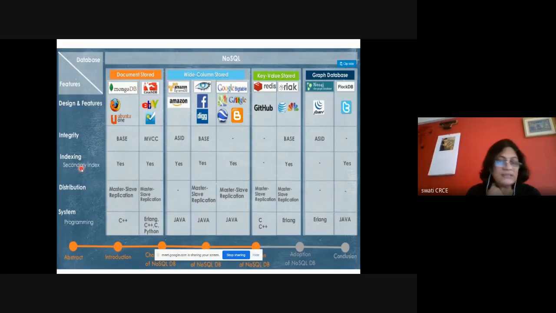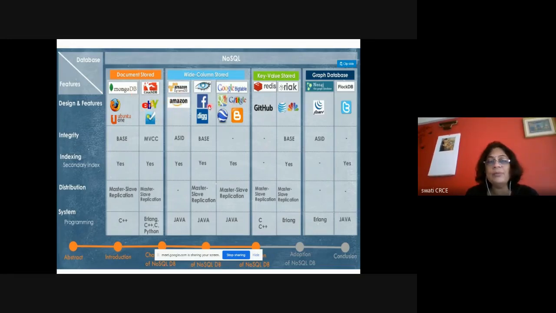As the time is over, we will have only two or three minutes to see the comparison. We have taken one dedicated lecture for every data store: document store, column store, key value, and graph store. Document stores are MongoDB and CouchDB; CouchDB is used by eBay, I think.